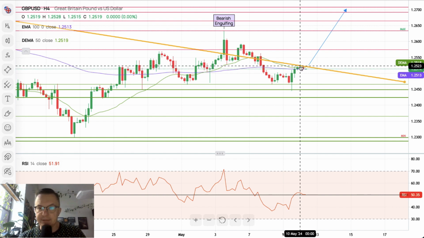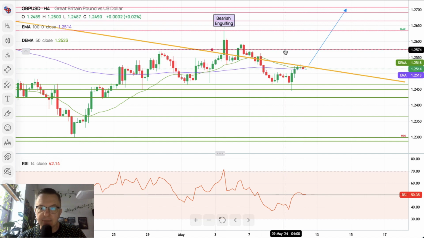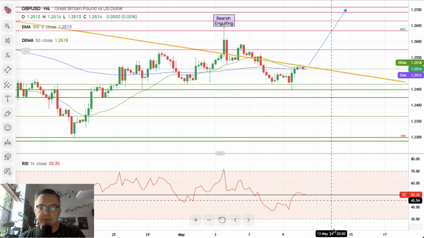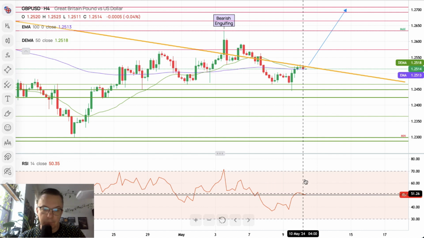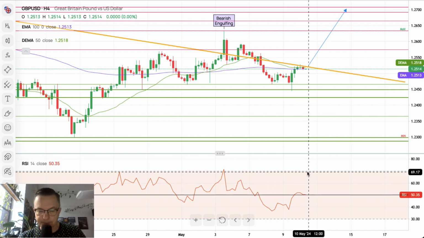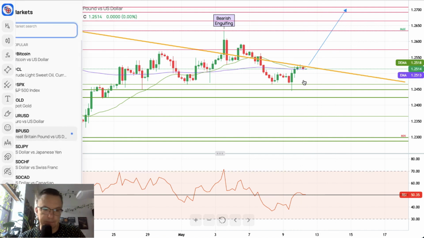So market participants await the bullish breakout, the possibility of upward movement continuation. Next target 1.2574 and the bearish engulfing high 1.2633. We need to see more positive momentum here. Otherwise, the bounce would be very hard to do.